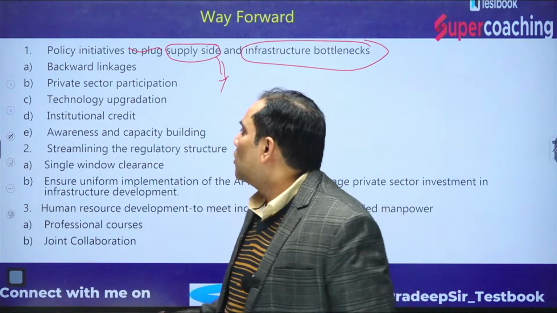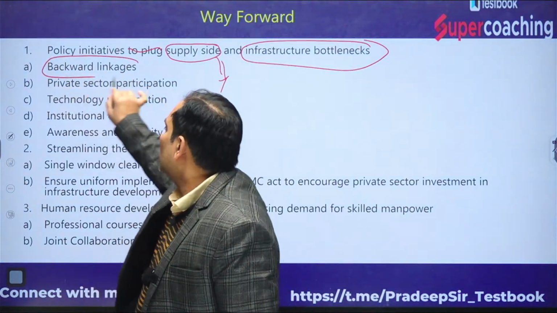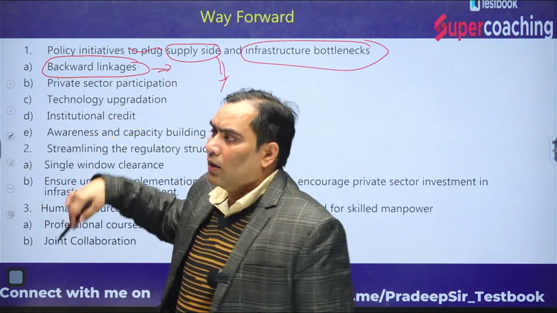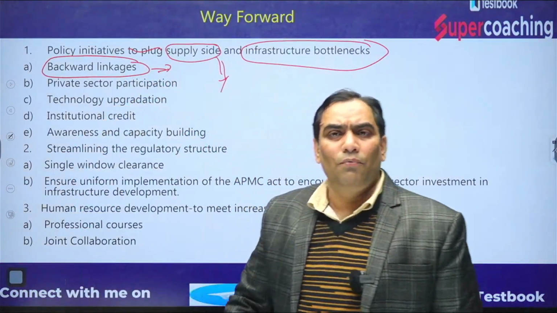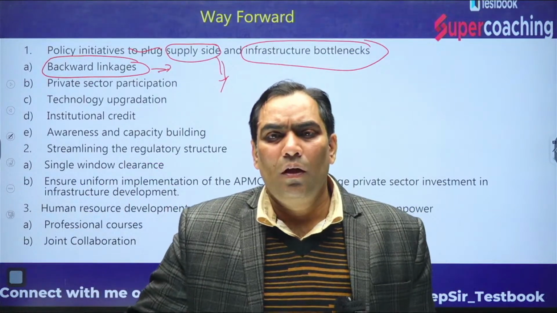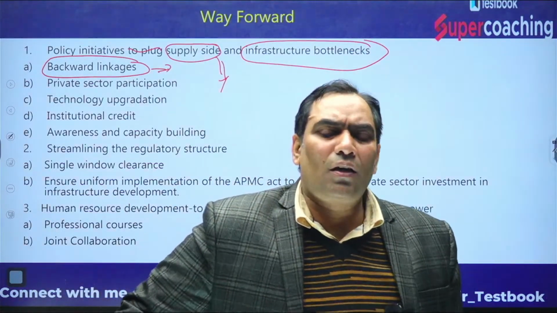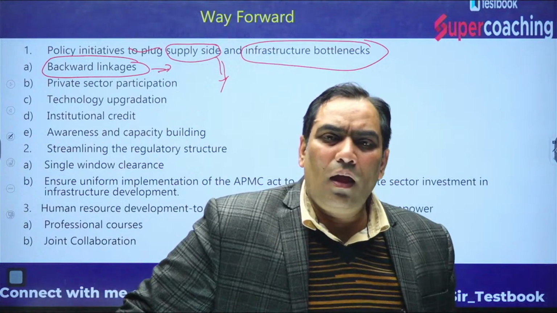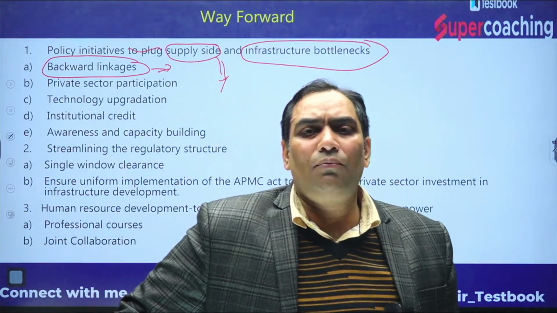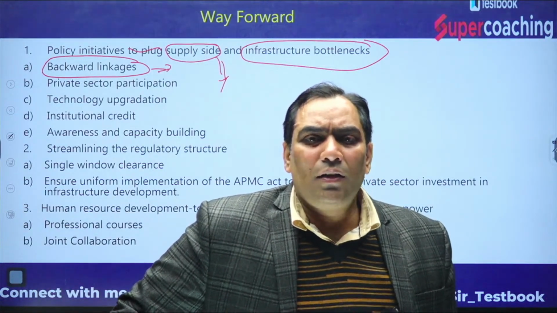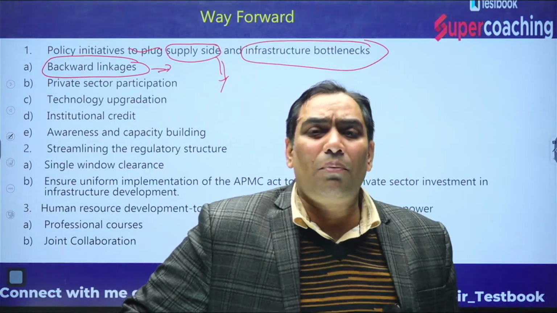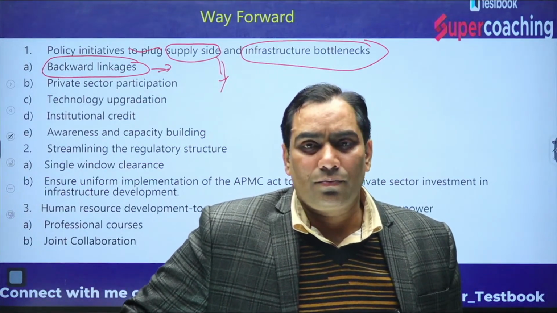So there is a need to have backward linkage, to make proper connectivity from the field of the farmer to the industry, and that's why we are constructing mega food parks, and we allow 100% FDI, but there is a condition that you have to invest at least 30% in the backward linkages.